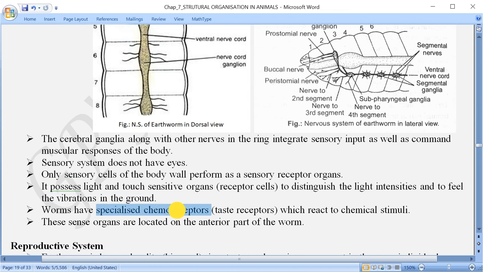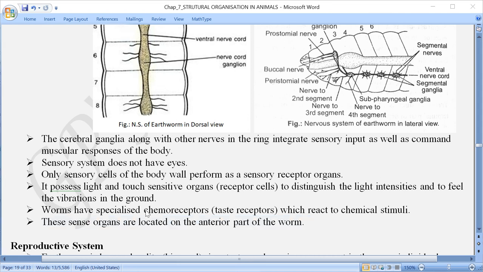That means they have chemoreceptors, which are also taste receptors, which react to chemical stimuli located around them. And these sense organs are located mainly on the anterior part of their body. Anterior part means the first segment, second segment; nearby this area these nerves are present.